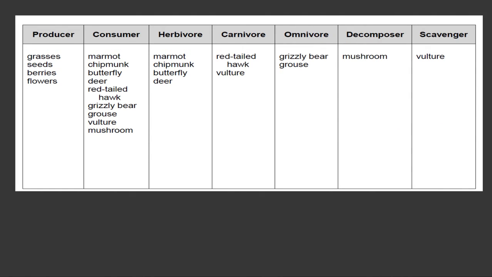These are your answers that you can check after you complete your Google assessment on Schoology. These are your answers of the correct categorizing of your organisms and animals.